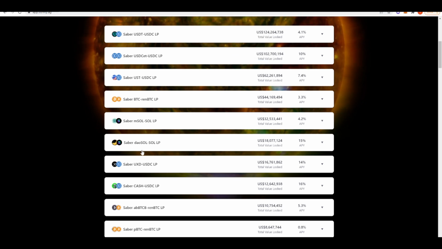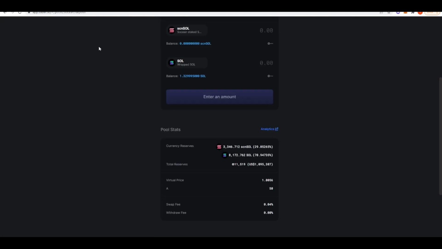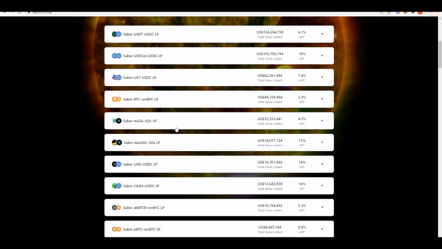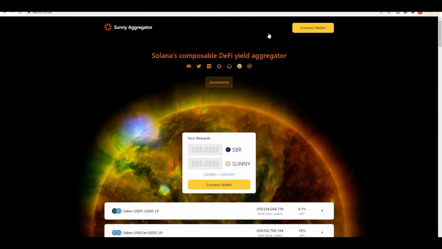This Saber DAO SOL LP pool is currently paying out 15% APY. Again, you're going to need to go to Saber and then start providing liquidity in this pool, take your LP tokens and then start staking them in Sunny. Just be aware that your APY is going to come from Saber and Sunny, and so you are going to have to sell those off again in order to actually get that true APY number.